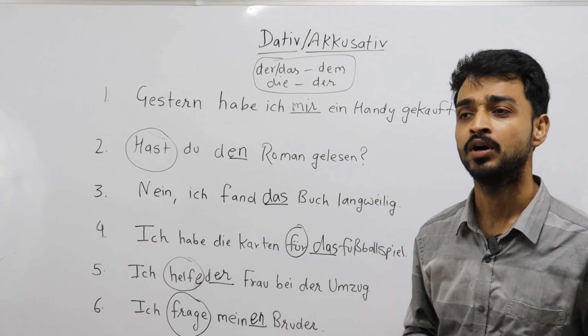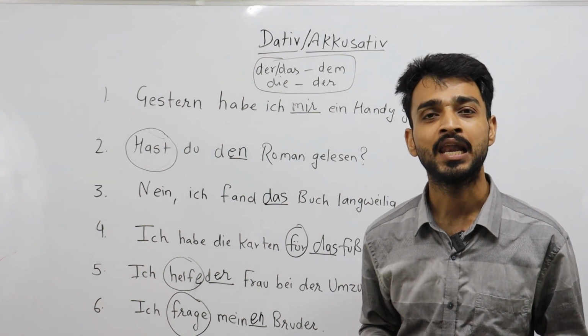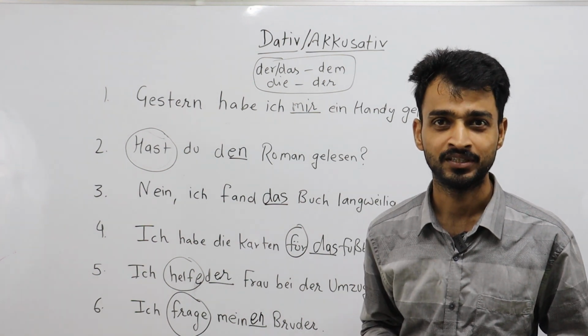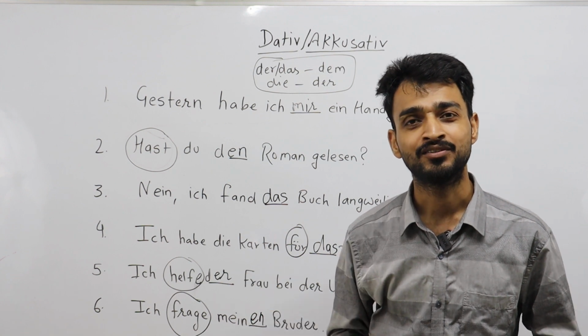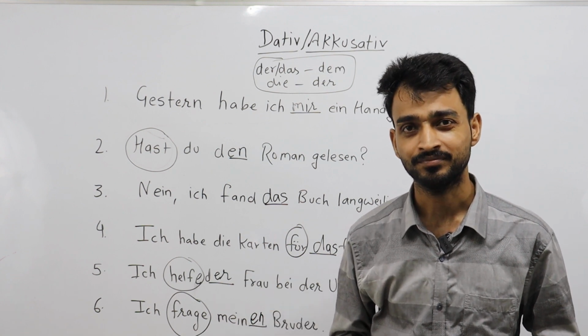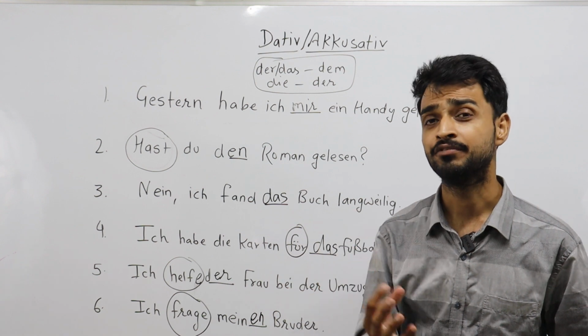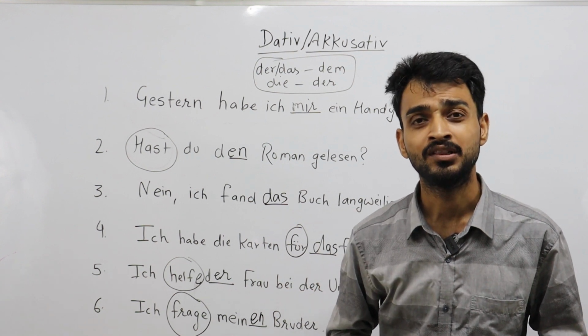Then you can fill up the blanks easily. I have already told you that you can make an accusative sentence with the help of a verb or with the help of prepositions. Here we have seen both examples, with the verb as well as with the prepositions. So it's a small video but very important and useful for all the learners.